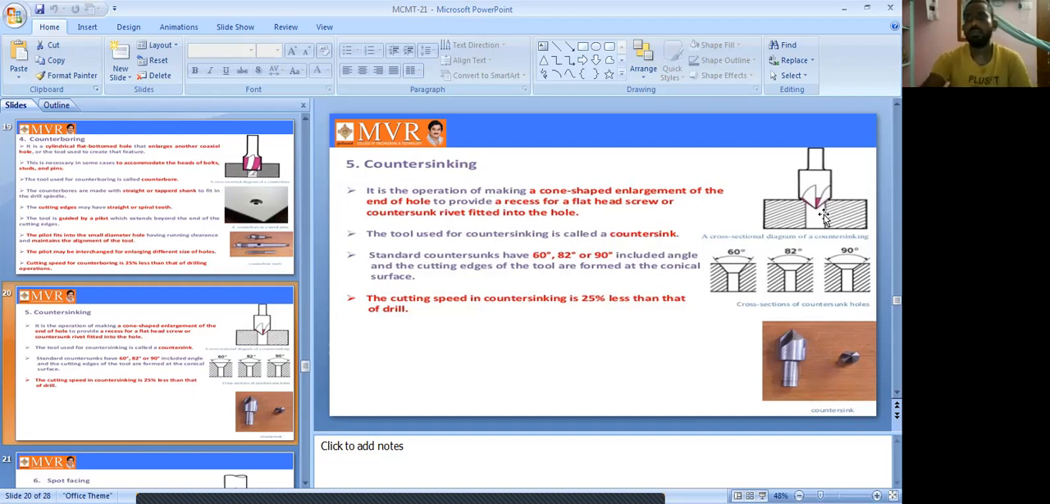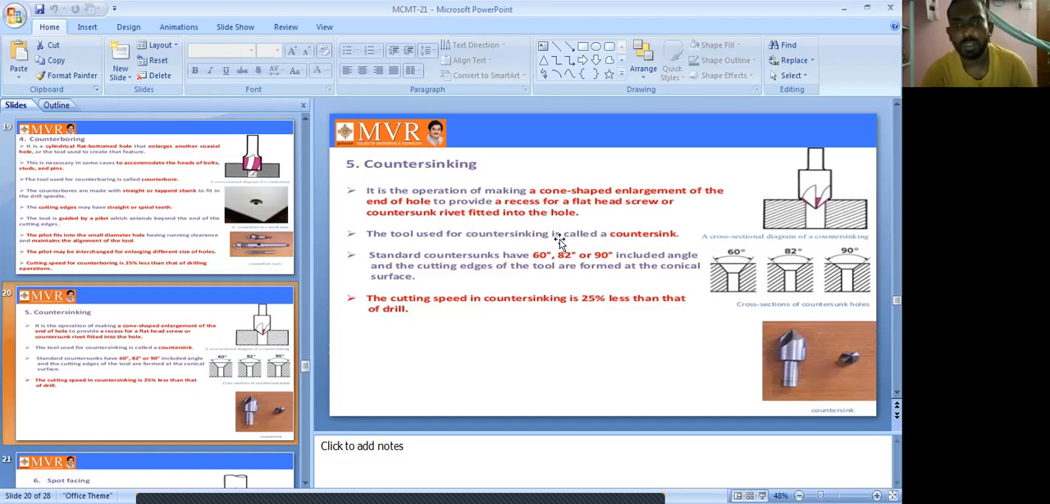Using these previously drilled work pieces, we can do different types of operations. We can fit flat head screws or counter sunk rivets into the hole. This is how we enlarge the hole. This operation makes a cone shaped enlargement of the end of the hole, to provide a recess for a flat head screw or counter sunk rivet fitted into a hole.